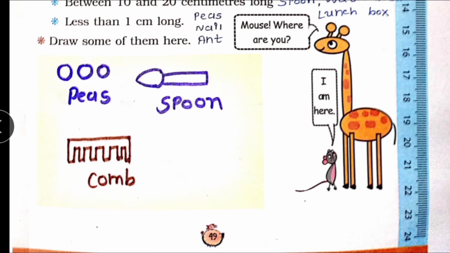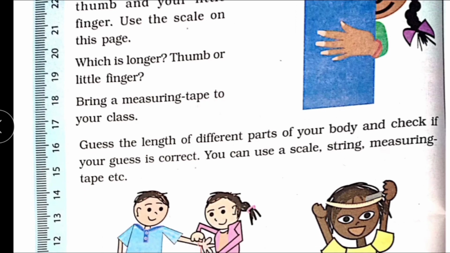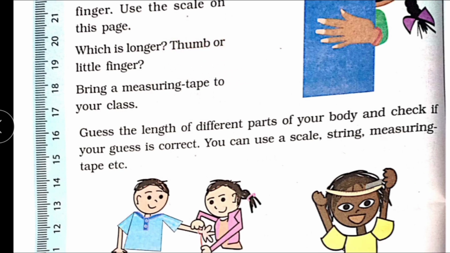Okay, now here I draw some examples. You can draw whichever examples you like. How big is my hand? Measure the length of your thumb and your little finger. Use the scale on this page. Which is longer, thumb or little finger? Now take a scale and measure your thumb and little finger. Thumb is longer. So write the answer, thumb.